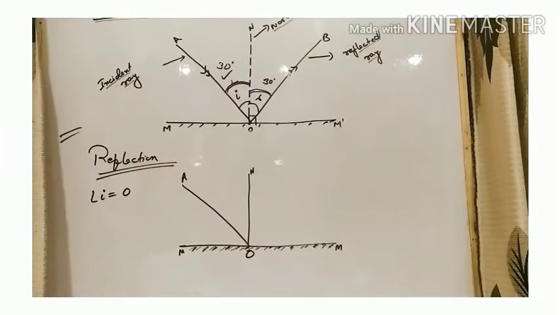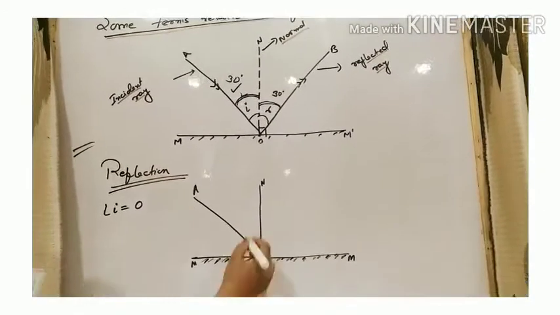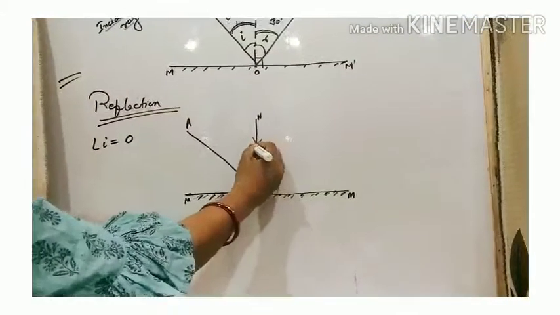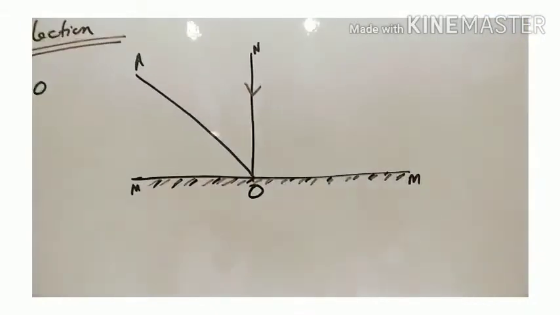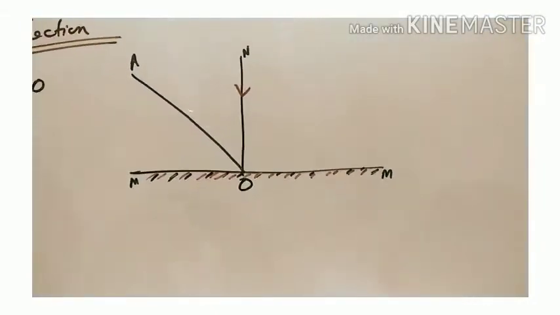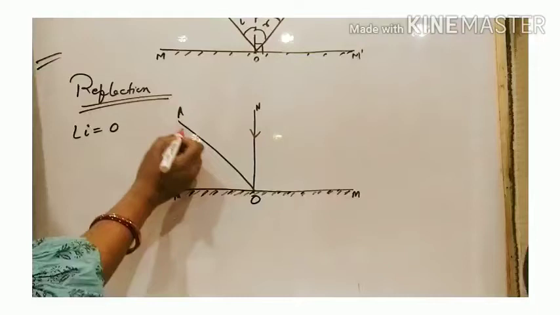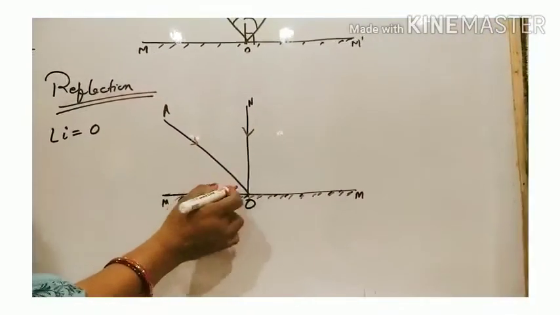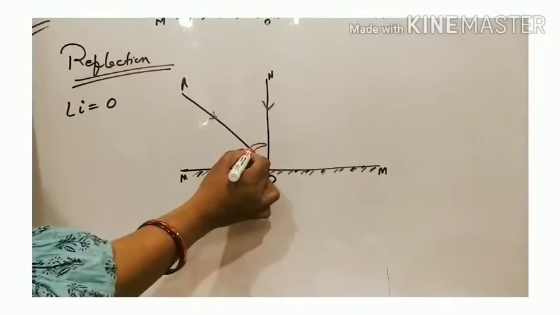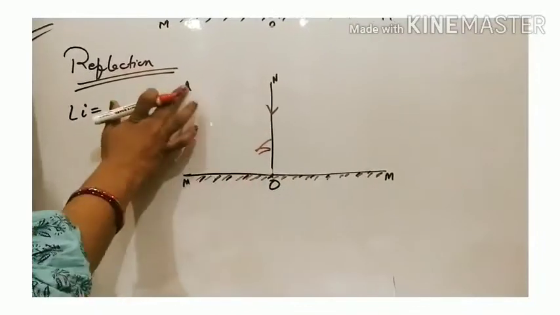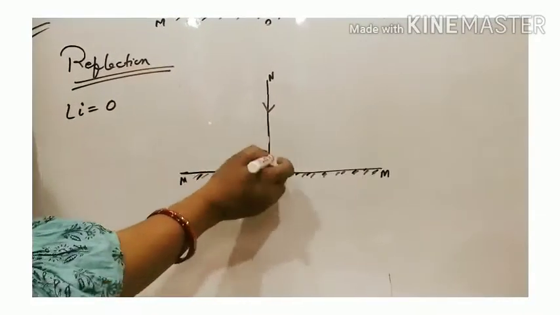A ray of light normally incident on a plane surface. Suppose a ray of light is coming and normally incident on a plane surface. That means the angle of incidence, angle I, is equal to 0 degrees. So this is our incident ray, and this angle should be 0. That means it will go and merge with the normal. This OA coincides with the normal.